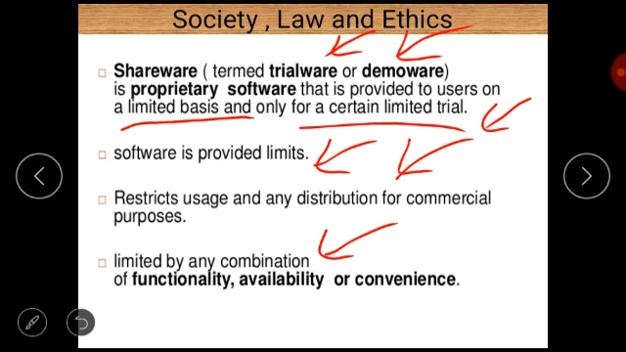When we say that there is a limitation, then the limitation may be any combination in terms of functionality, availability and convenience. So there are different types of combination, maybe of functionality, availability and convenience. So limitation is basically a combination of functionality, availability or convenience.